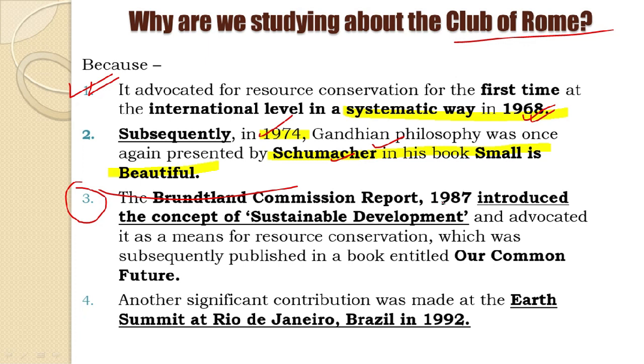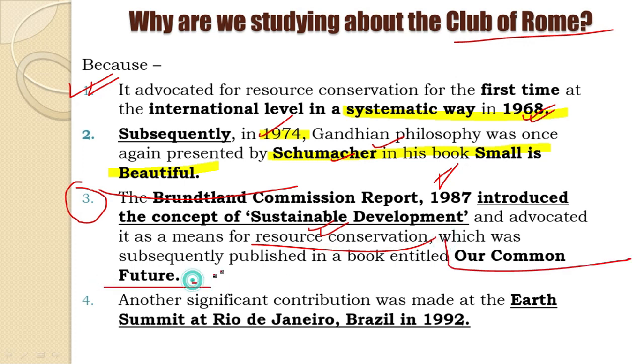The Brundtland Commission report in 1987 introduced the concept of sustainable development. Okay, the Brundtland Commission report 1987 introduces the concept of sustainable development and advocated it as a means of resource conservation. Okay, which was subsequently published in a book entitled Our Common Future.